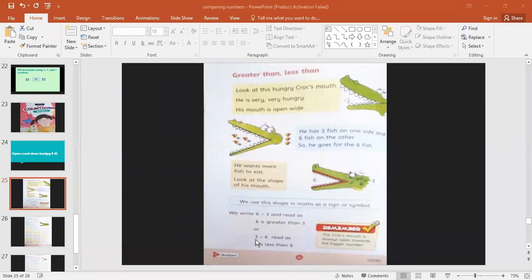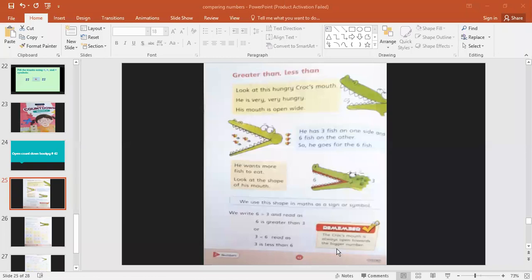3 is less than 6. Why is 3 less than 6? Because the crocodile mouth is not open toward 3. Now what you have to remember is that the crocodile mouth is always open toward the bigger number.